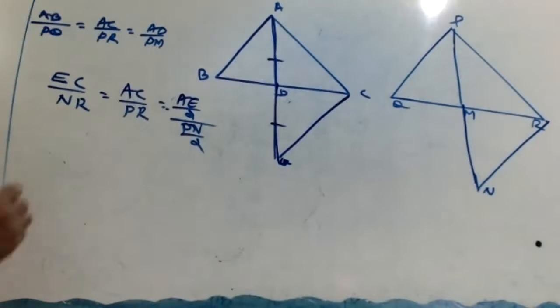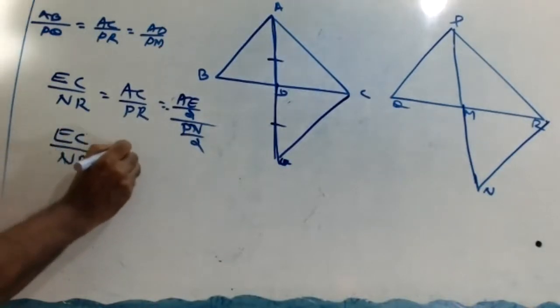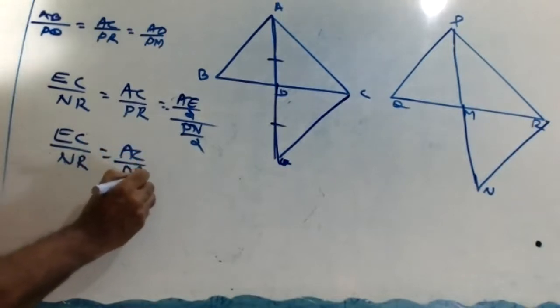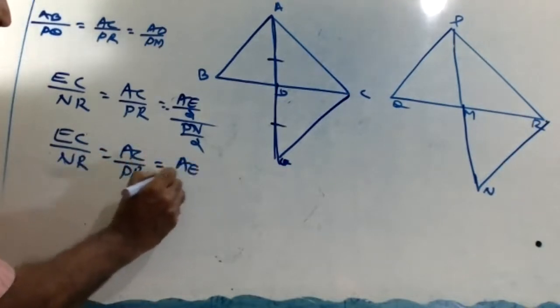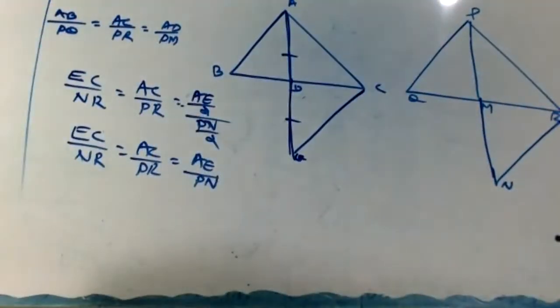So EC by NR equal to AC by PR equal to AE by PN. This is okay?